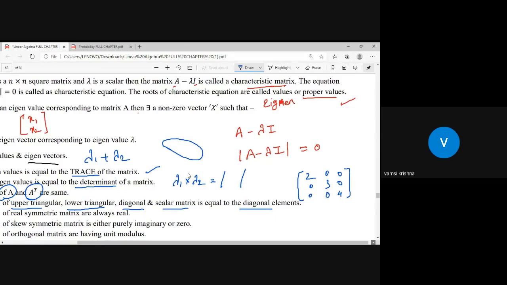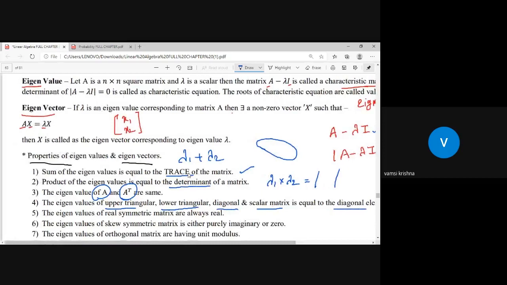For this matrix, if anyone asks you what the eigenvalues are, you have no need to find the characteristic matrix and characteristic equation. You can simply say the answer: 2, 3, 4. Lambda 1 is equal to 2, lambda 2 is equal to 3, lambda 3 is equal to 4. That is the importance of this property.